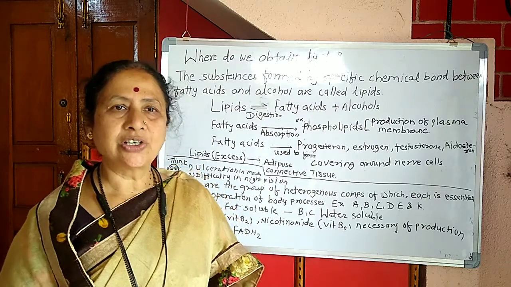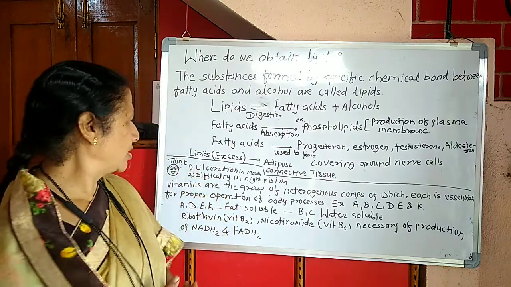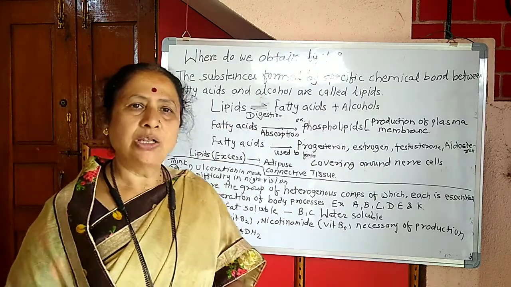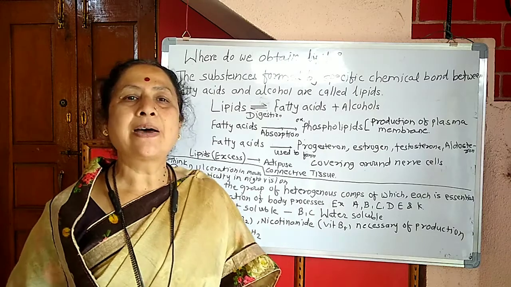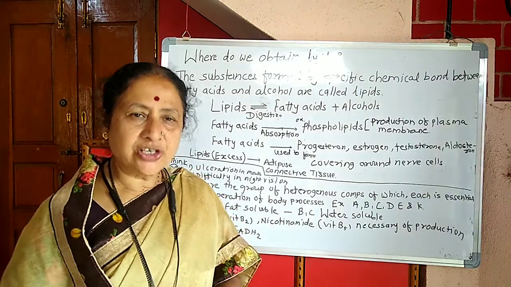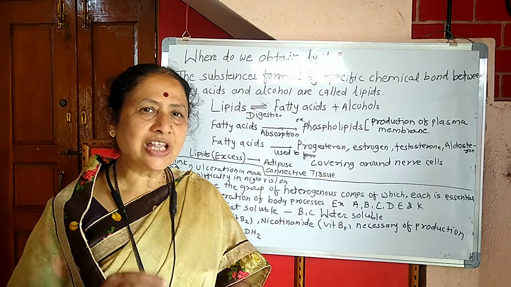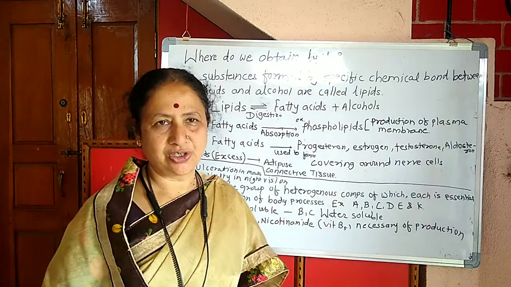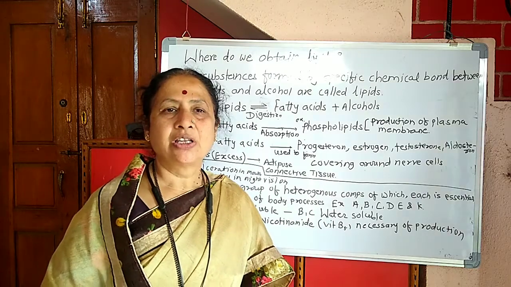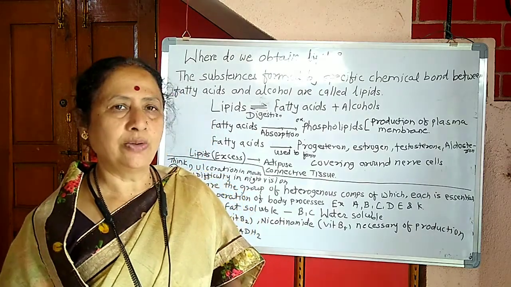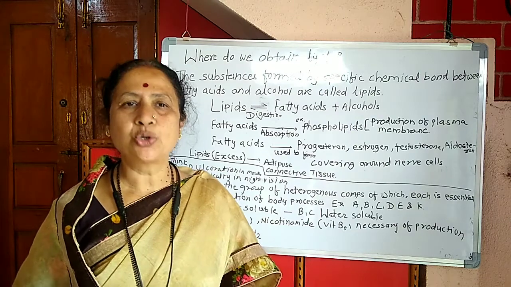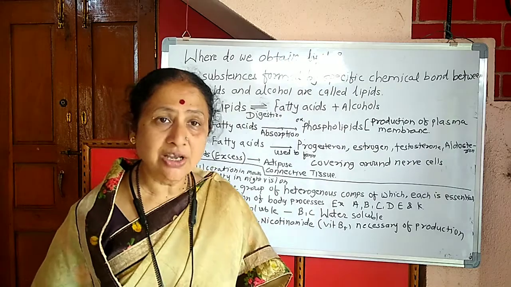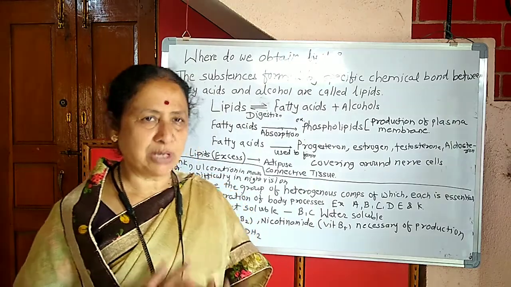That is ulceration in the mouth. Sometimes there is a difficulty in night vision. All these disorders are corrected by substances needed in trace amounts, which are called vitamins. They play a very important role in the operation of the various body activities, and so they are called vitamins.